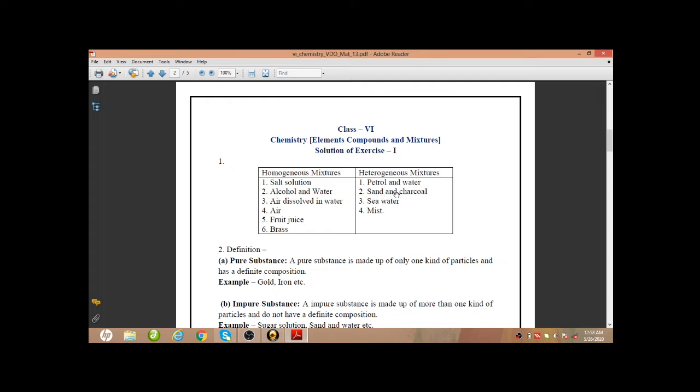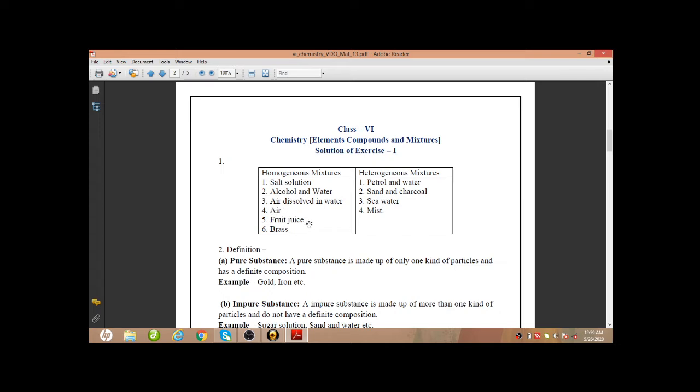Okay, so salt solution will be a homogeneous mixture. Sugar solution will be a homogeneous mixture. Alcohol and water, homogeneous mixture, as these two are miscible. Air dissolved in water or tap water will be a homogeneous mixture. Air itself is homogeneous; it is a mixture of different gases.